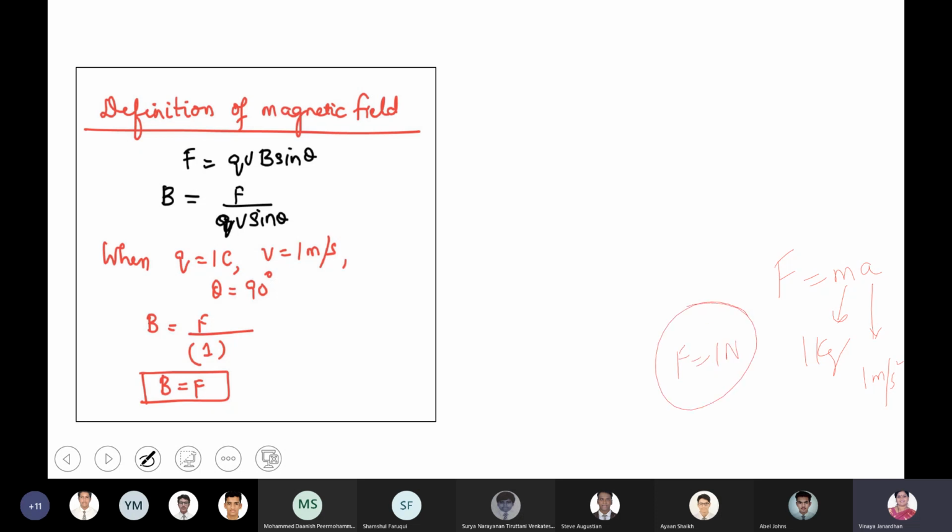So I will define: the force acting on a body is said to be 1 Newton when a body of mass 1 kilogram accelerates at 1 meter per second square. This is how you define the SI unit of force. Same way, now you have to define the SI unit of your magnetic field. It is being measured in Tesla. So what is 1 Tesla? You have to check. Next question.